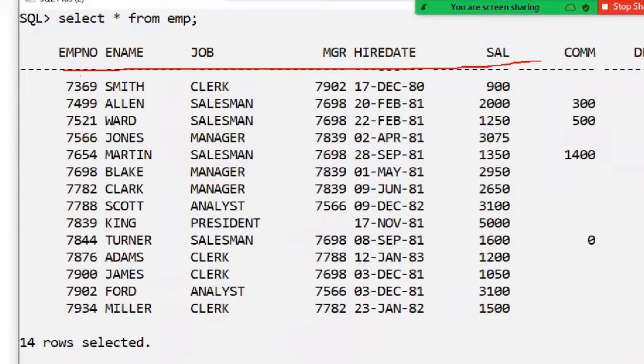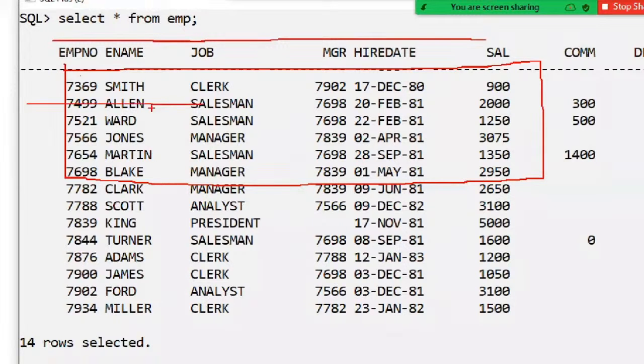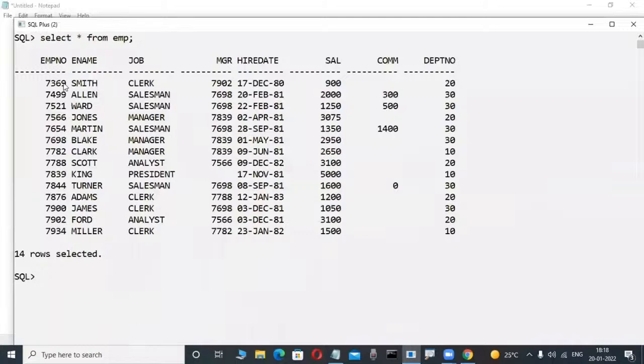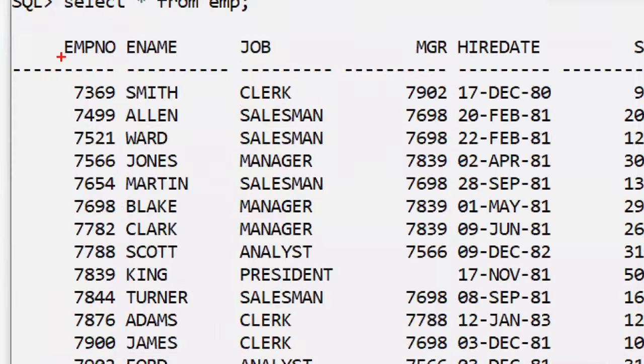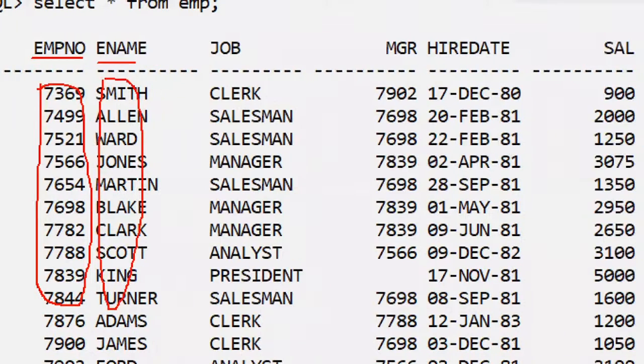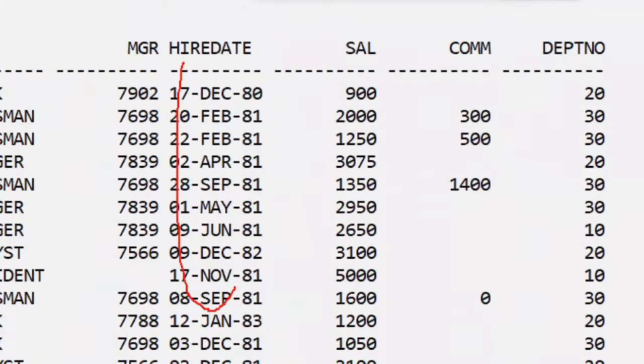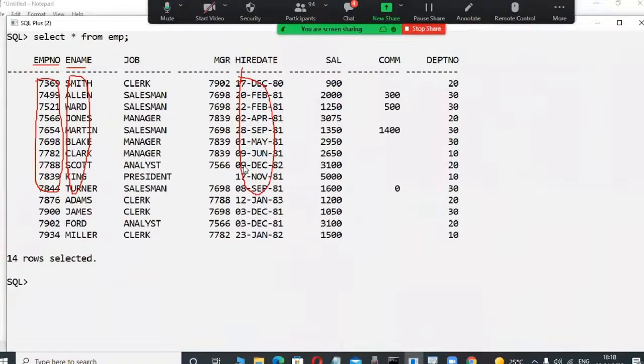Observe here, you are also storing in a future like this. Organized fashion means a table, here these are columns, here these are rows. They are storing the data in an organized manner. Slowly observe here, maybe this is a matrix format. Here employee number, in this column only numbers are available. In this column, only characters are available. In this column, only dates are available. That's why a structured manner is how the data is stored.